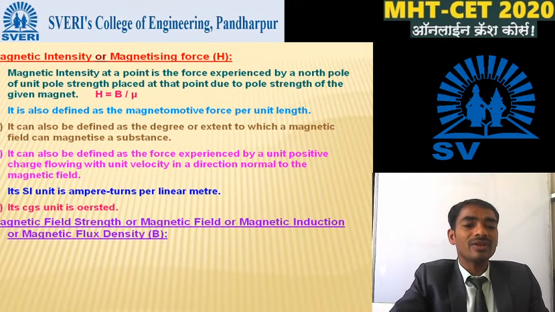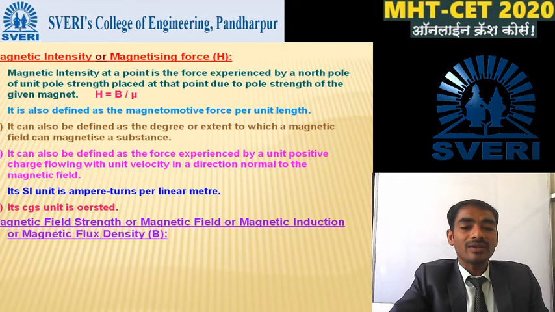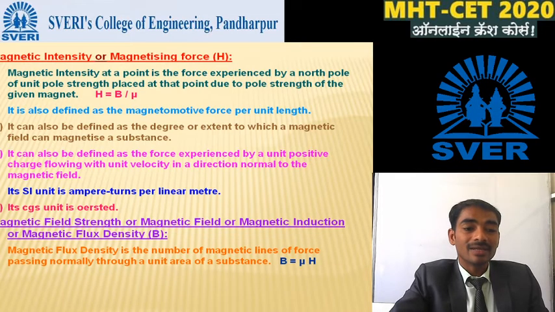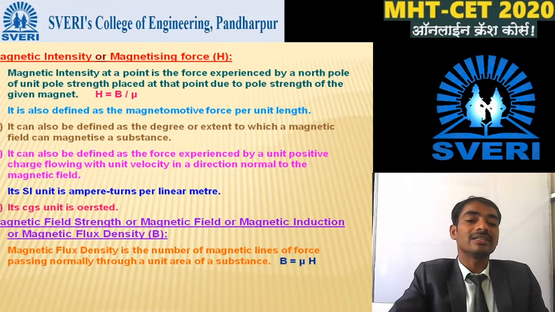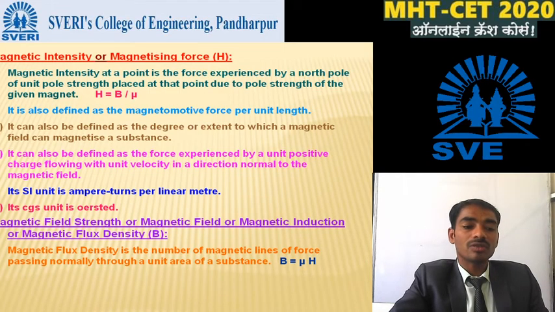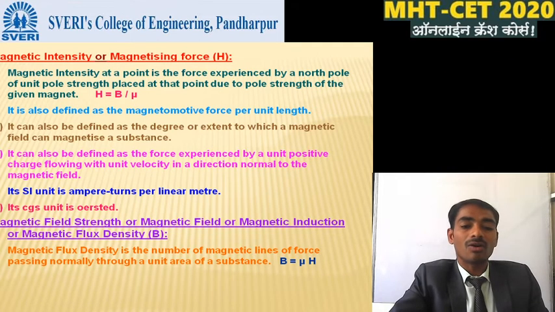The magnetic field strength, or magnetic induction, or the magnetic flux density B: the magnetic flux density is the number of magnetic lines of force passing normally through a unit area of a substance.